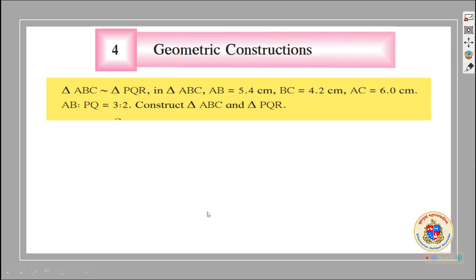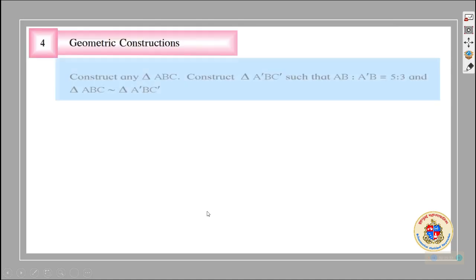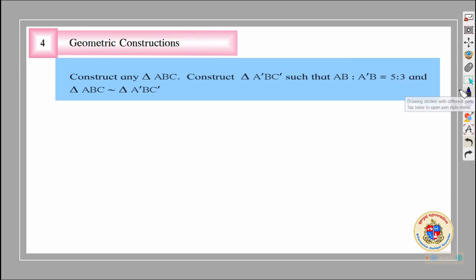As I told you before, the next construction does not have any kind of measurement in it, only a proportion is given. Construct any triangle ABC in such a way that AB to A dash B dash is 5 is to 3.